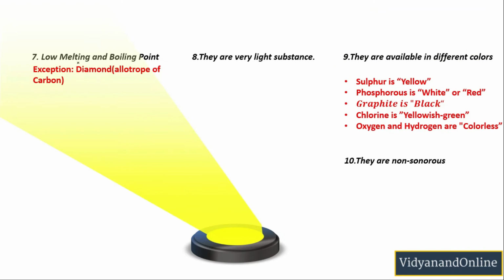Now let us talk about the seventh property of non-metals, which states that non-metals have low melting and boiling points. Non-metals usually have low melting and boiling points. For example, sulfur or phosphorus have a very low melting point, around 105 degrees Celsius. Now diamond is an exception here. Diamond has a very high melting point, which is 3500 degrees Celsius. And I can say it's quite high.